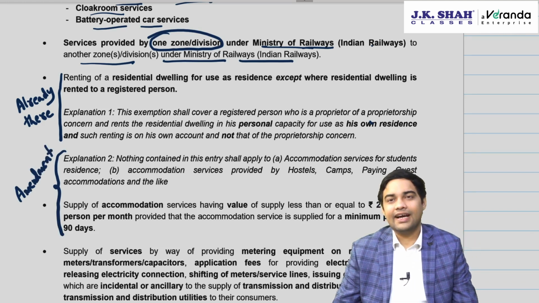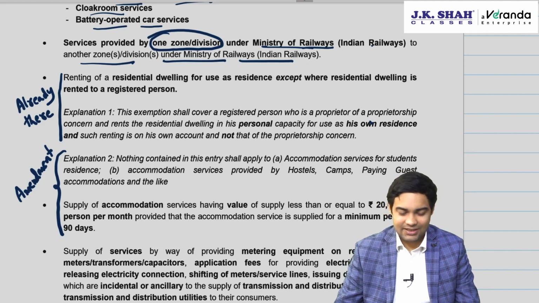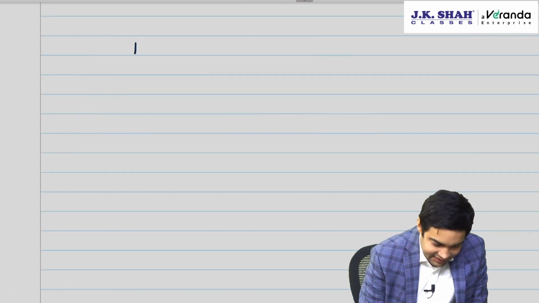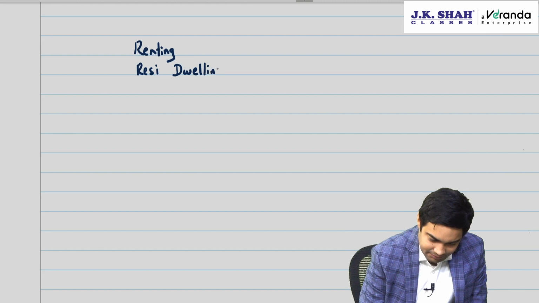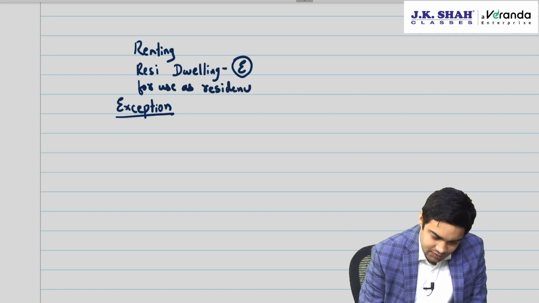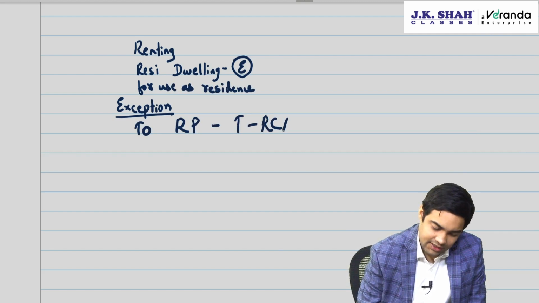Now, renting of residential dwelling for use as residence is exempted. You are already aware of it. See, renting of residential dwelling is exempted, but there is an exception. What's the exception? The exception is when it is given to a registered person, then it is taxable under RCM.